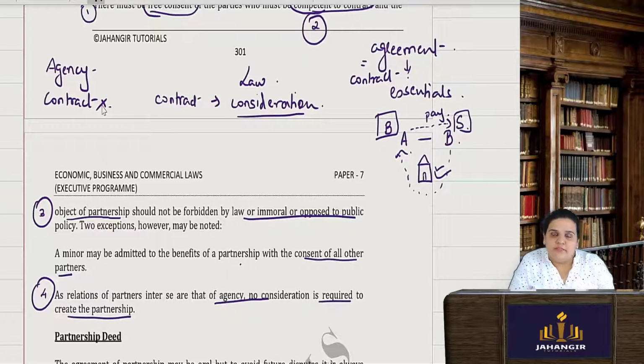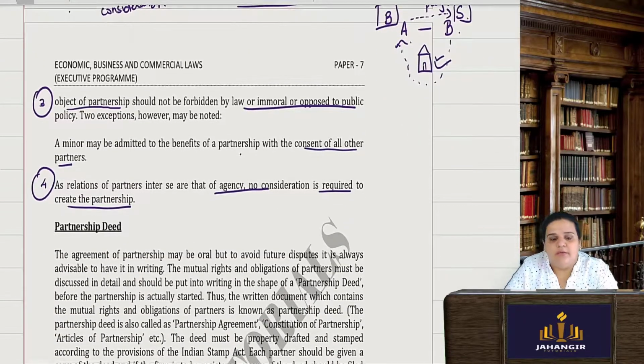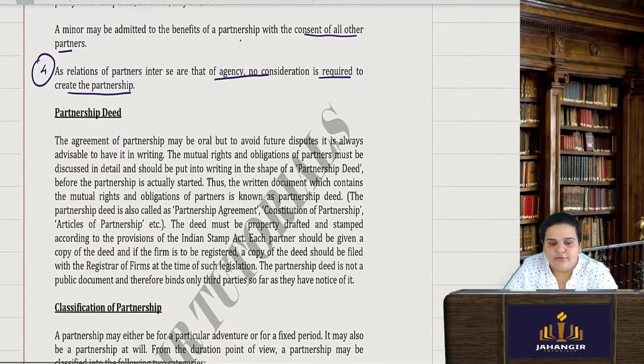Agent will do the business on behalf of the principal and principal pays the commission. So here there is an automatic consideration which is present. So specific consideration need not be necessary. So agency contract does not require any consideration. Partnership being an agency contract, no consideration is required to create the partnership. Alright. Am I clear so far?